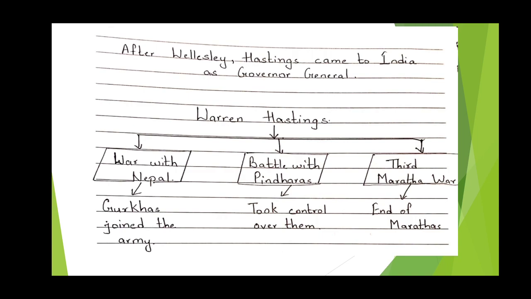I have made three bifurcations. Firstly, he made war with Nepal, and there he made the Gurkhas join the army. Secondly, he fought a battle with the Pindharas and took total control over them. Thirdly, he fought the Third Maratha War, and there he ended the Marathas' supremacy and established the Company's supremacy, that is, the East India Company's supremacy.